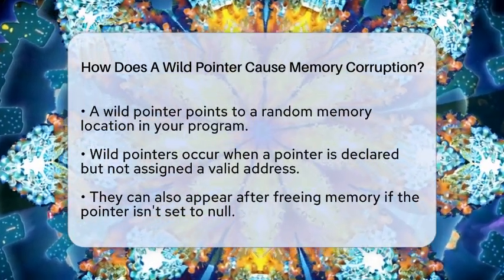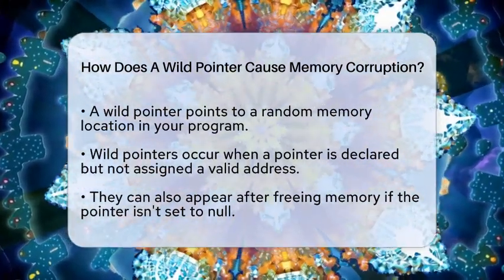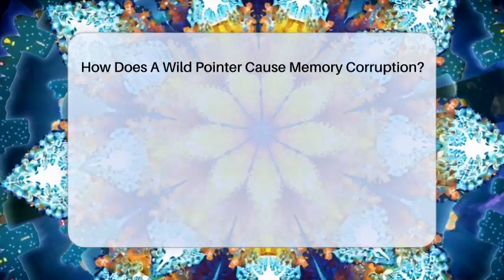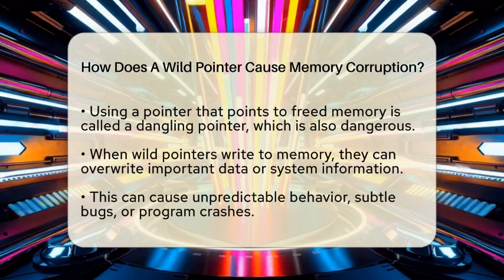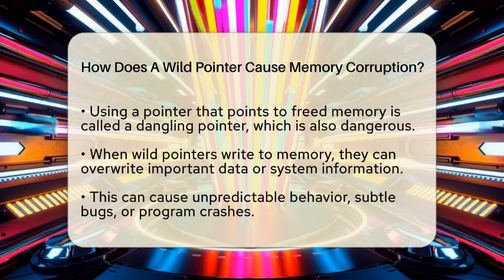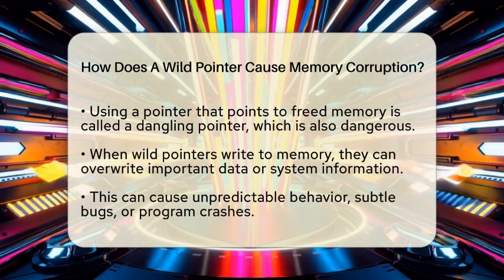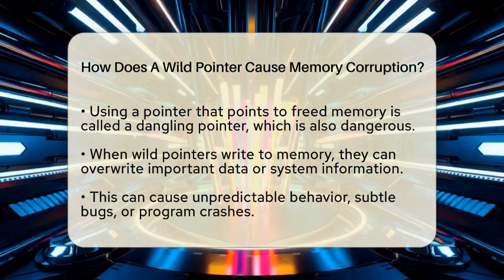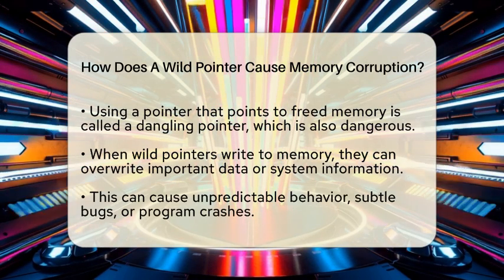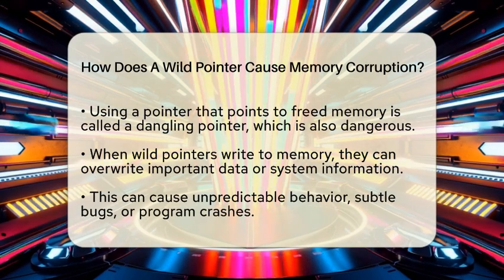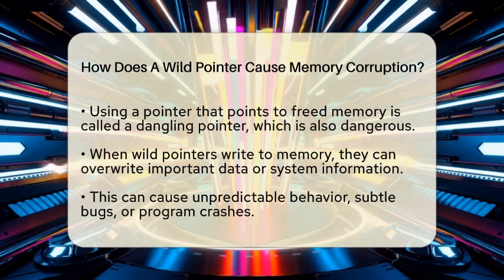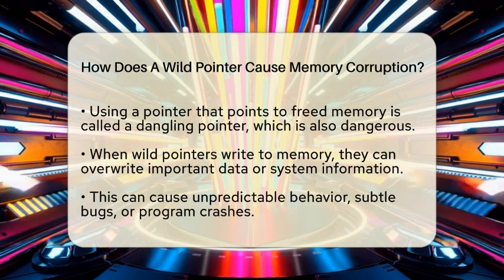Wild pointers often happen when you declare a pointer but forget to assign it a valid address. They can also appear after you free memory but forget to set the pointer to null. If you try to use a pointer that points to memory that has already been freed, that is called a dangling pointer. But wild pointers are even more dangerous because they can point anywhere, not just to freed memory.